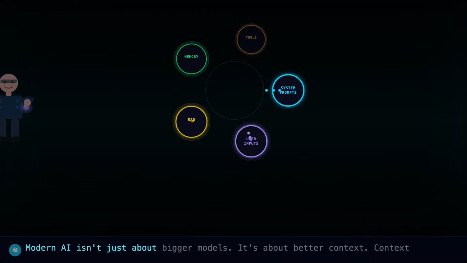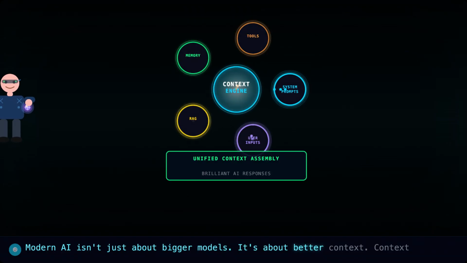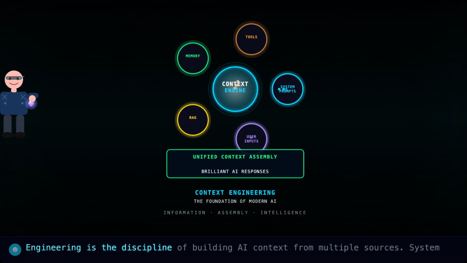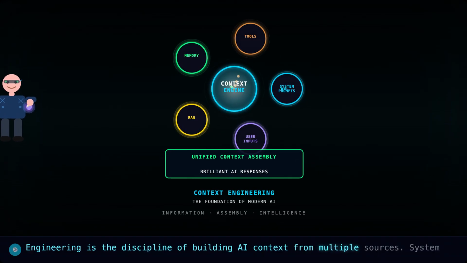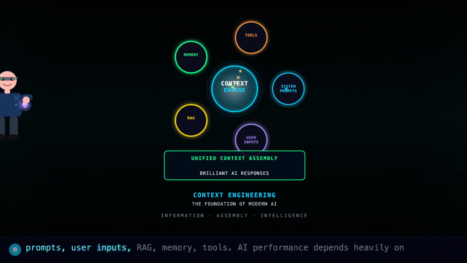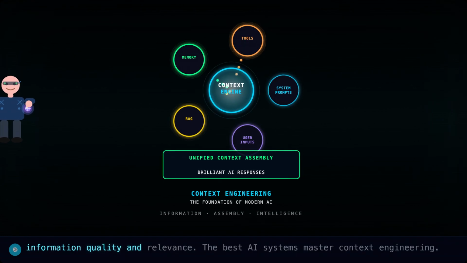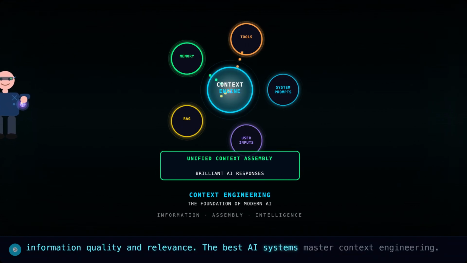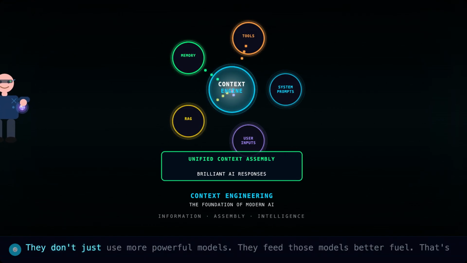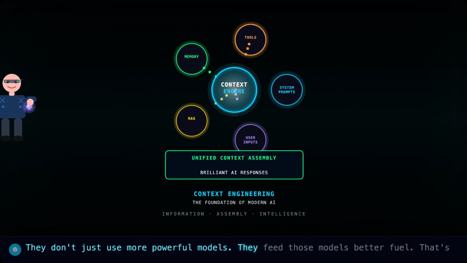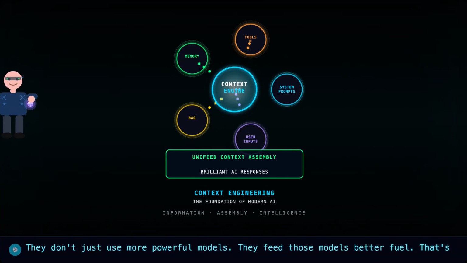Modern AI isn't just about bigger models. It's about better context. Context engineering is the discipline of building AI context from multiple sources. System prompts, user inputs, RAG, memory, tools. AI performance depends heavily on information quality and relevance. The best AI systems master context engineering. They don't just use more powerful models. They feed those models better fuel. That's the secret.